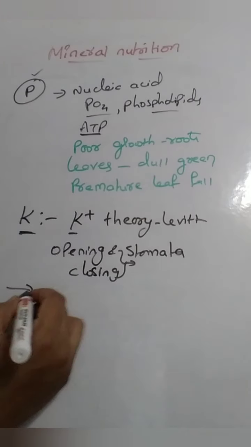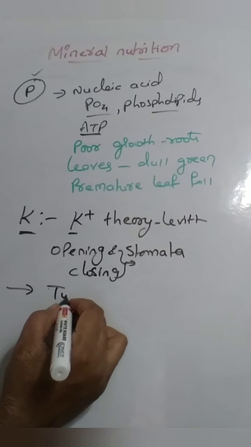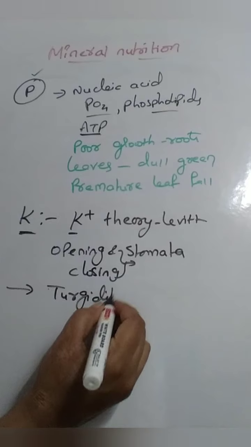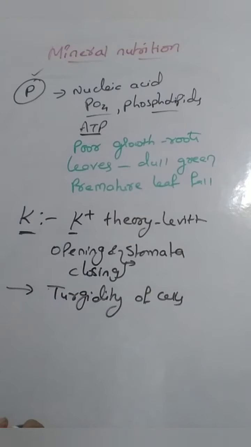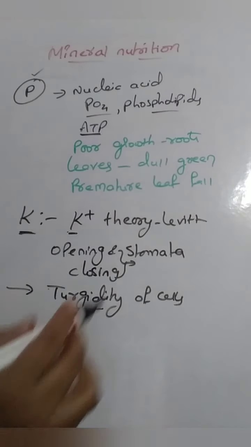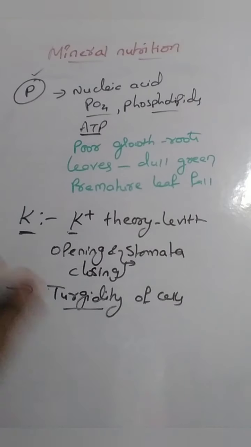It also helps in turgidity. Turgidity means water absorption, that is swelling of the cell. This takes place when potassium enters the cell, followed by osmosis. The guard cells become turgid, and then the stomata open. If the K plus ions move out, water is lost, the cells become flaccid and the stomata close.